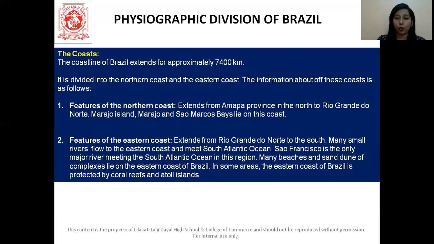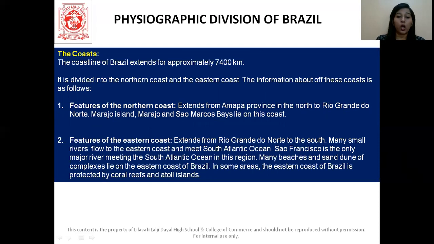So in an exam, you generally get this question in the fill in the blanks, or the odd man out as well, about the northern coast. So we know that Marajo Island is in the northern coast. All right. That is what you'll have to keep in mind. Then see here, Amapá to the north and also Rio Grande to the north. All right, because we're talking about the northern coast.